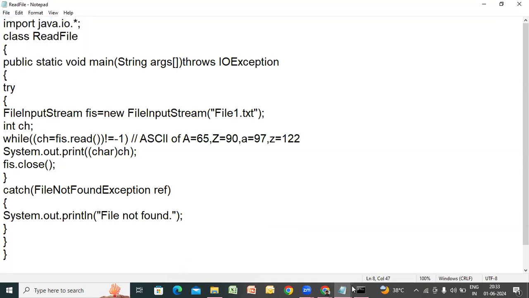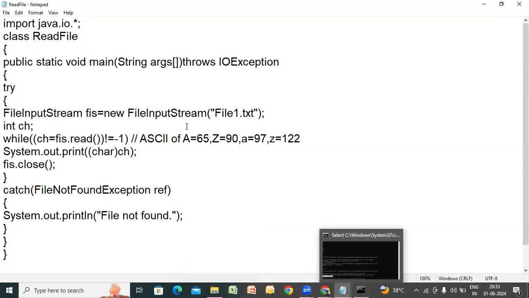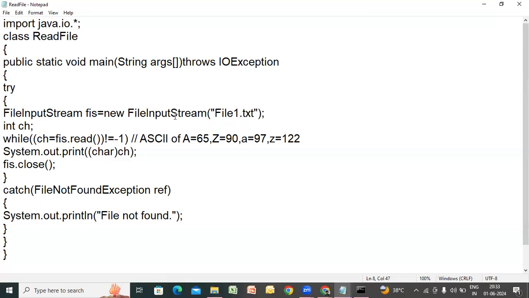Then you'll get it. So a stream is established here. A stream is linked with this file. Okay. And you have taken an integer variable by name ch.